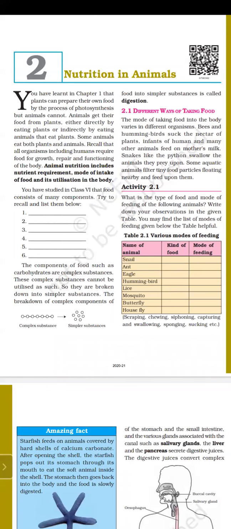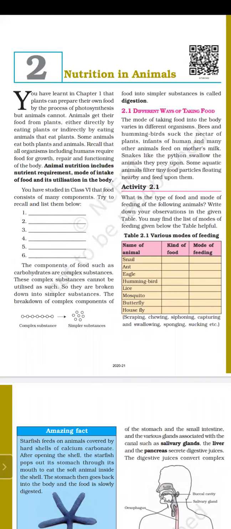So we belong to the category of heterotrophs, and we follow heterotrophic nutrition. Nutrition in animals is part of heterotrophic nutrition. In nutrition in animals, we will discuss digestion. We'll discuss what digestion is, and the mode of taking food by different animals. So let's start the chapter.